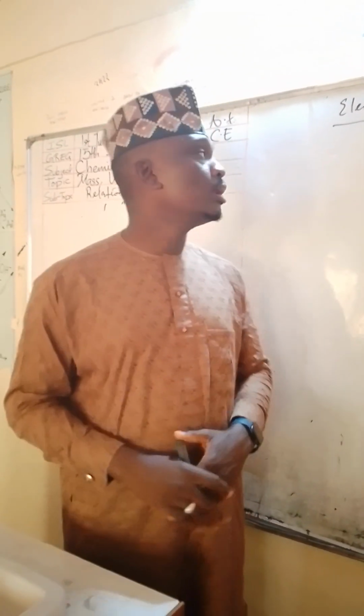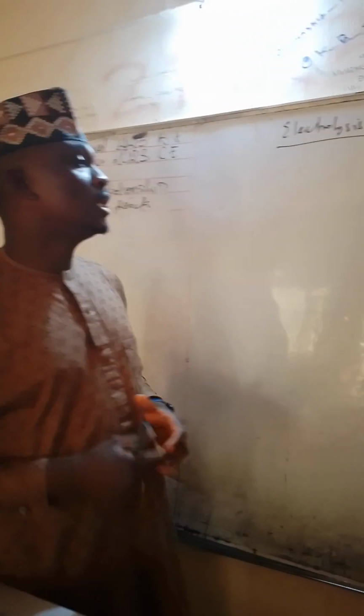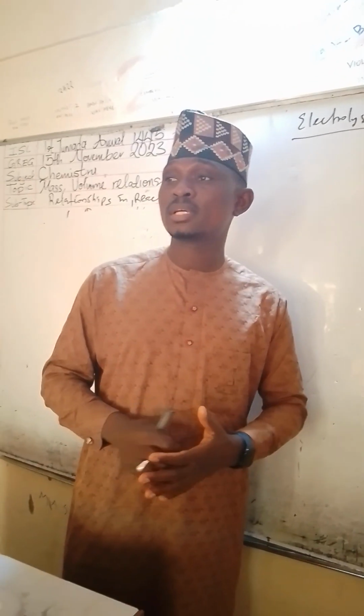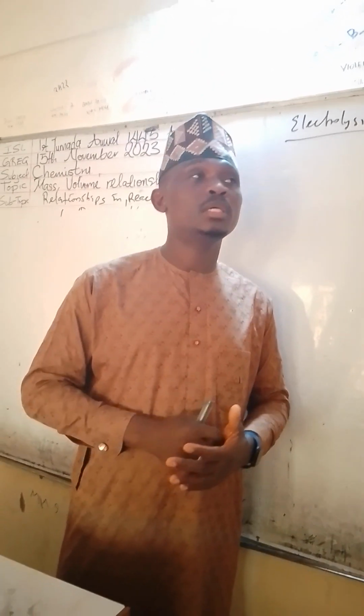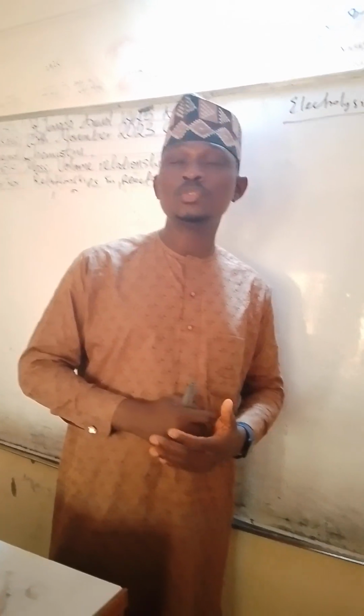A short online tutorial on the topic of electrolysis. Electrolysis basically refers to the chemical decomposition of a compound or a molten solution, which allows the flow of electric current through them.